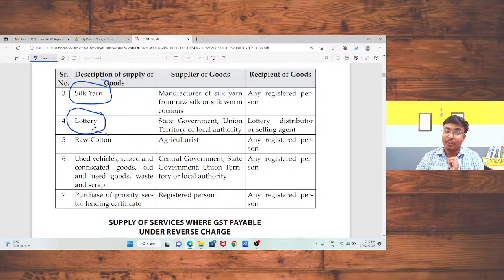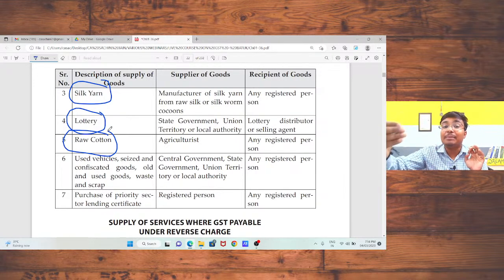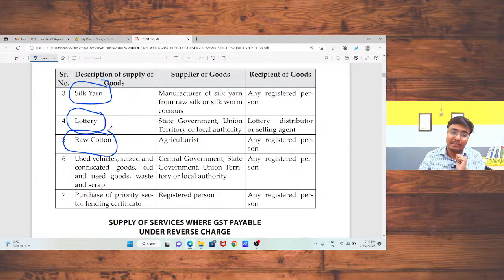Then raw cotton. Raw cotton will be produced by the agriculturalist. Hence, these are the basic concepts. As an agriculturalist, in maximum cases, I am not going to take the registration. Hence, government has prepared this list. Because lawmakers, जब कोई law बनाते हैं, they will consider each and every fact, and after considering each and every fact, they will come with the law. So basically हमको ये समझना है कि एग्रीकल्चरलिस्ट है, इस केस में रिसिपिएंट ही तो लाइबल होगा जीएसटी पे करने के लिए. In that case, recipient will be liable to pay the tax.